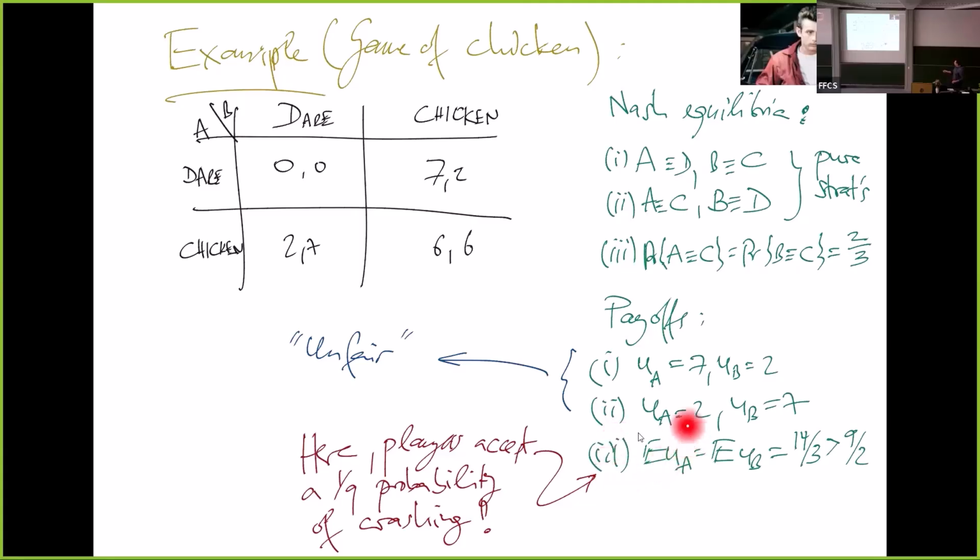But if one of them plays a randomized strategy where you chicken with some probability and you dare with some other probability, that's also an equilibrium. And it turns out not only are the outcome expectation values equal, but they're also slightly higher than the average here. So the sum is better. These are global characteristics: you can have larger social welfare. And of course, they accept this probability of 1 over 9 of crashing. That's maybe still not very good, but that's an equilibrium, at least with those payoffs.